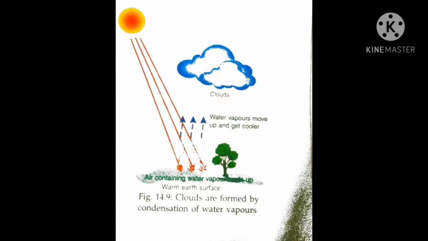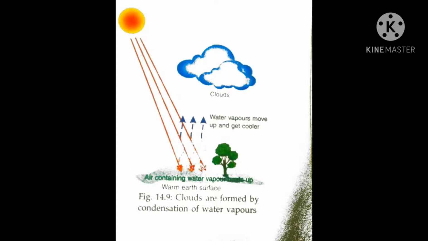As we go higher from the surface of the earth, the temperature falls and the air gets cooler. The water vapor moves up and gets cooler. When cooled water vapor reaches a certain height, it condenses to form water droplets. These droplets remain suspended in air and form clouds.